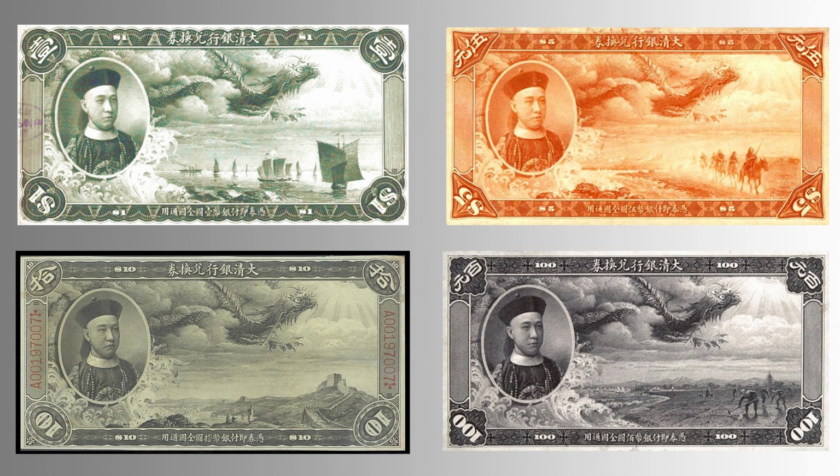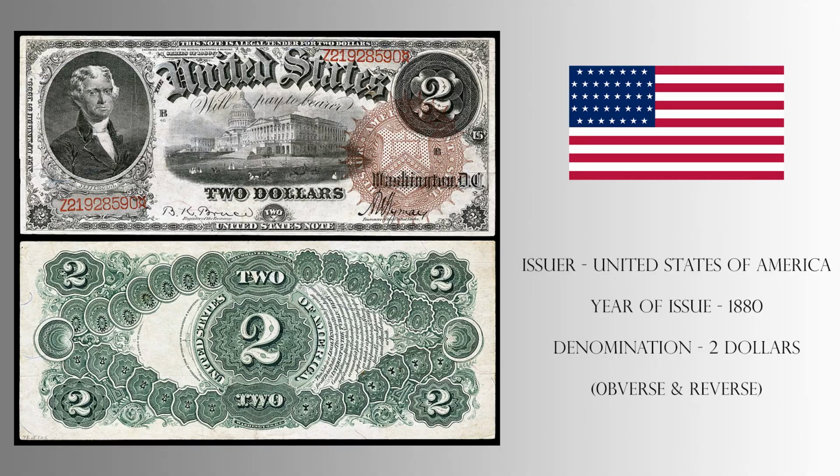Not many of these banknotes saw circulation, so aside from the $10 note, it is hard to find images for these banknotes. To support this, we can look at this 1880 series United States $2 banknote. Keeping this banknote in mind, it is evident why the 1910 series banknotes of the Ta-Ching Government Bank appear quite westernized.